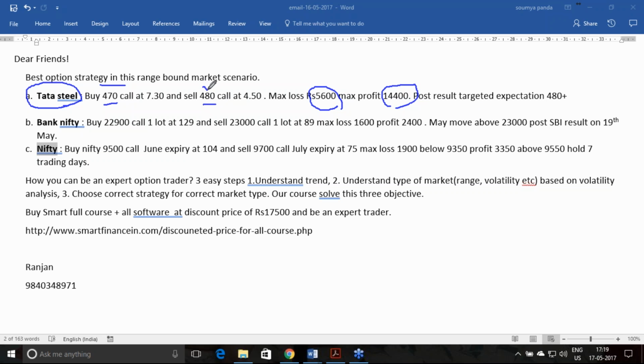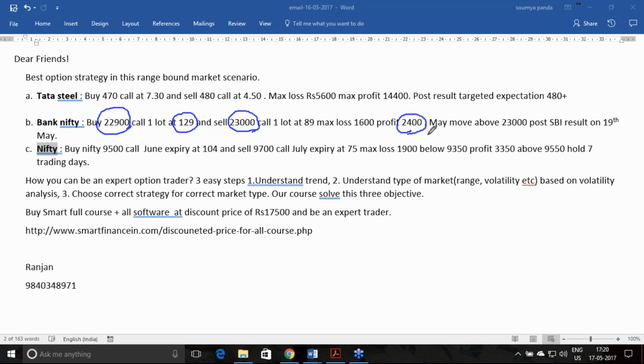This is based on the one standard deviation analysis, since it has given the trend breakout, and I told you post result it may reach the 480 target. I recommended for Bank Nifty, since it has given an uptrend breakout, buying the 22,900 call and selling the 23,000 call, with a risk of 40 points and a reward of 60 points, which comes to 1,600 of risk.